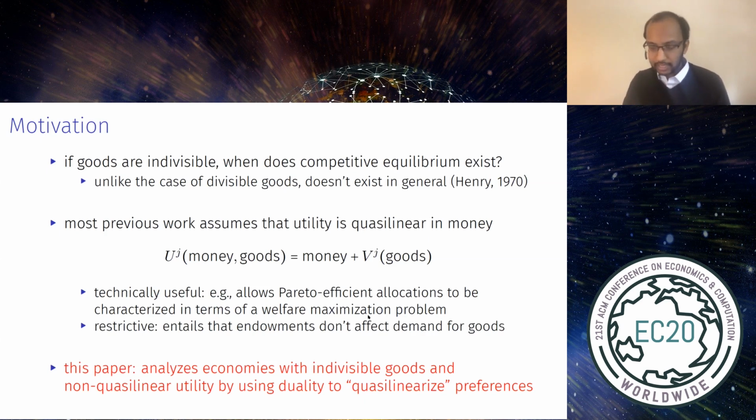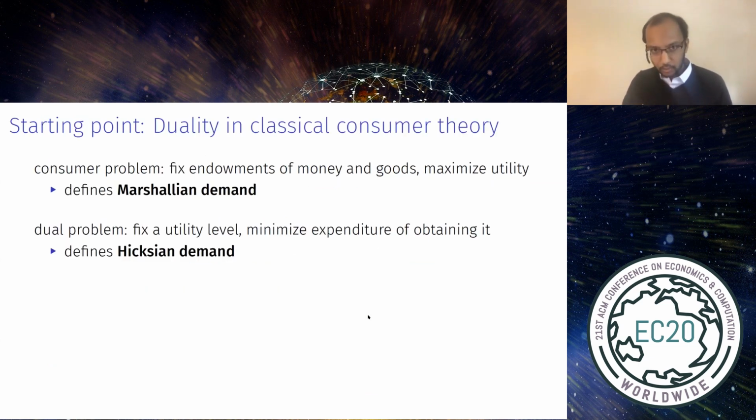In this paper, we take a new approach to analyzing economies with indivisible goods and non-quasi-linear utility. The approach we take is to use a duality to, in effect, quasi-linearize agents' preferences and therefore reduce to the more well-understood quasi-linear case. The starting point for our analysis is an old duality from consumer theory. So this is not new to us. It's usually done in the case of divisible goods, but everything works basically the same with indivisible goods.